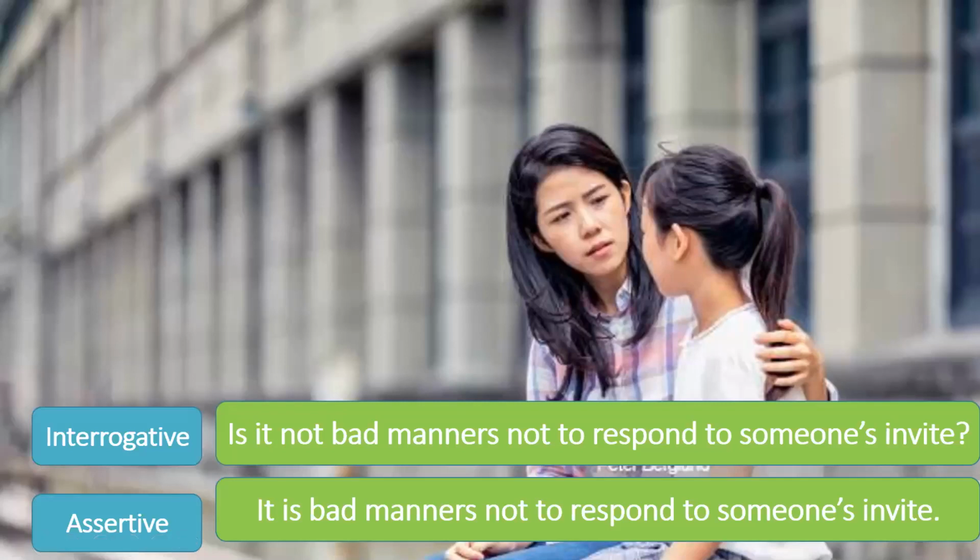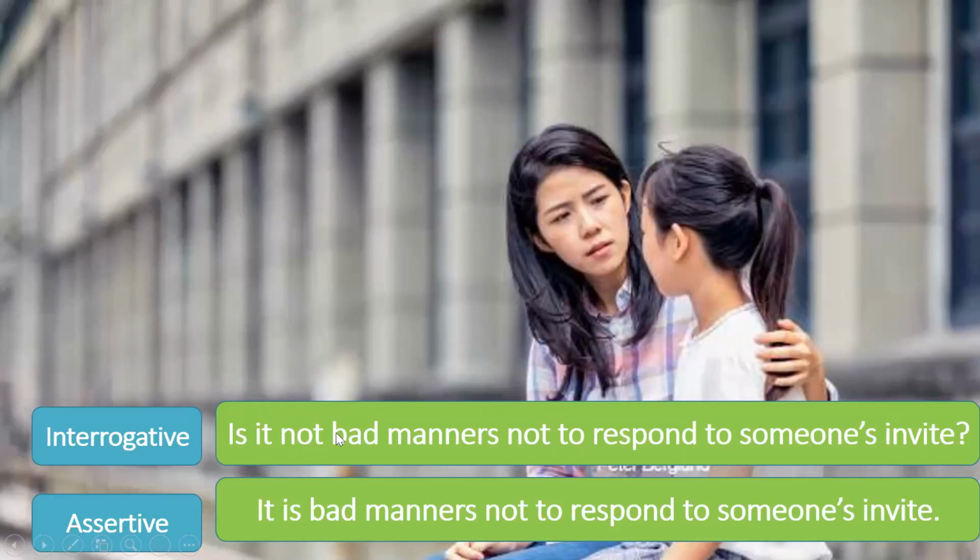Is it not bad manners not to respond to someone's invite? Now don't look at this not, because this is part of the sentence. This is the not. Is it not? This is part of the question. Is it not bad manners not to respond to someone's invite?